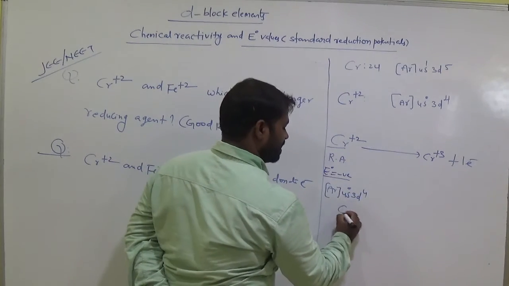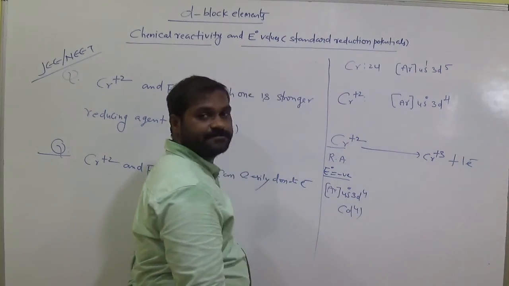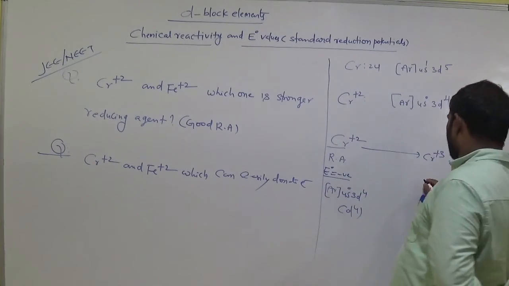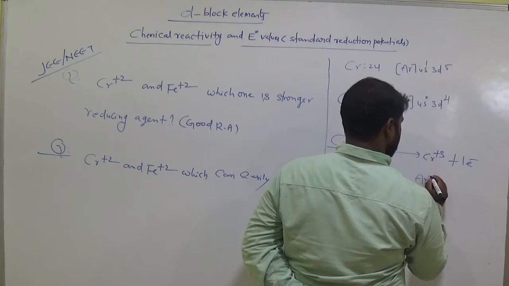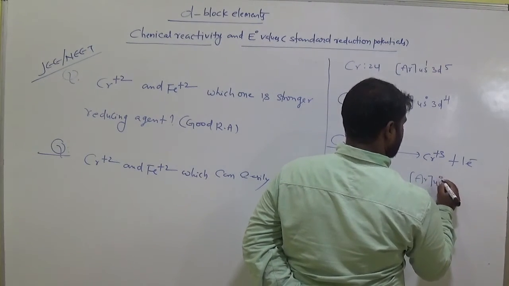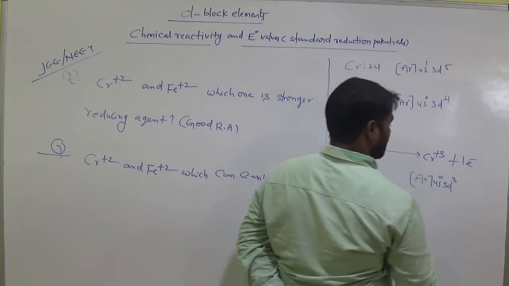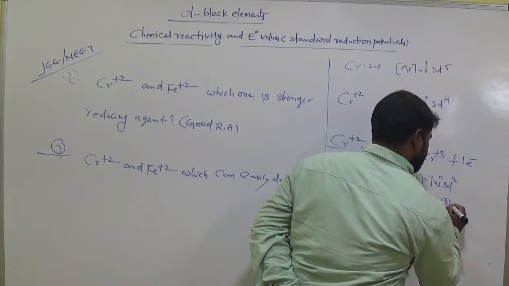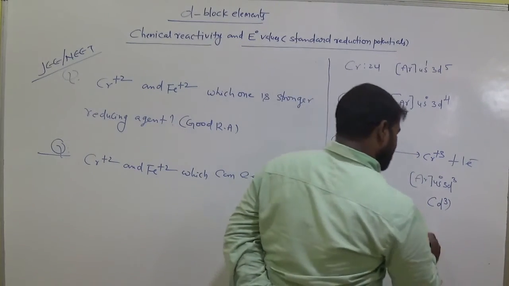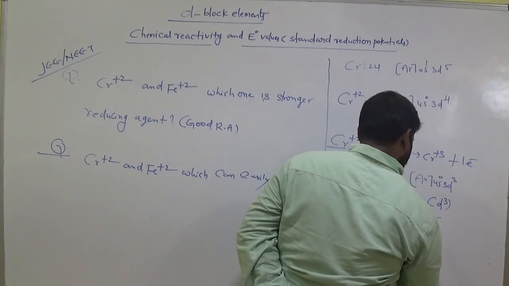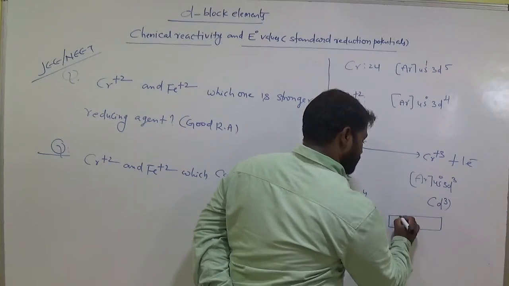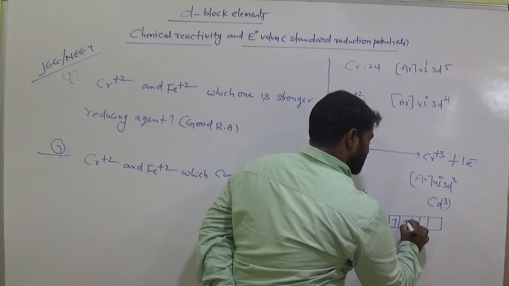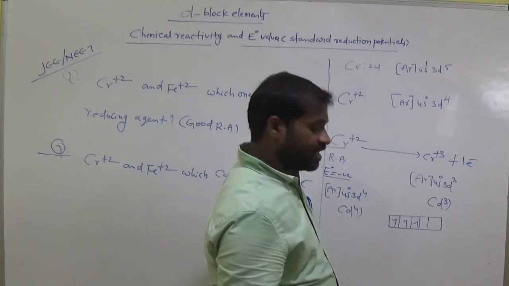If you observe the electronic configuration of chromium plus 2, that is argon 4s0 3d4, a d4 configuration. After the loss of an electron, chromium plus 3 is argon 4s0 3d3, am I right? Which configuration? d3. So d3 means we have 3 electrons in d.